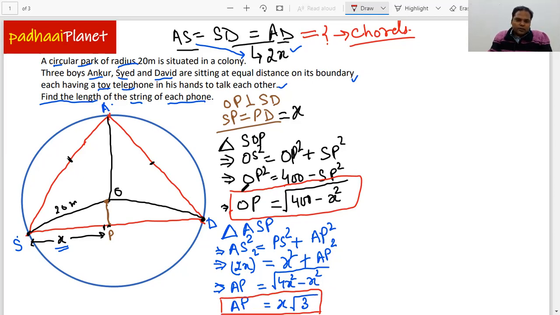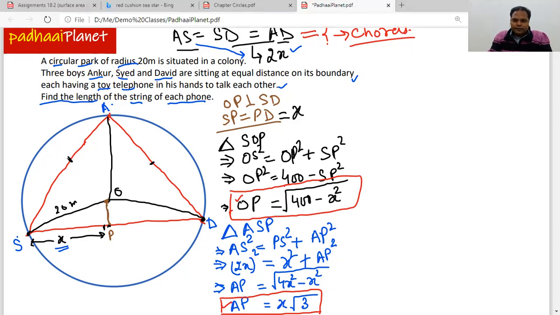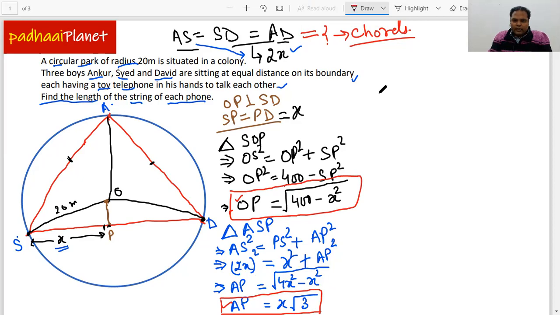Apart from this, there is one more relationship between AP and OP, and that is the entire AP. So the line AP, we can see it in the figure here, from A till P is equal to this line OA plus OP. So what I can write is OA plus OP.